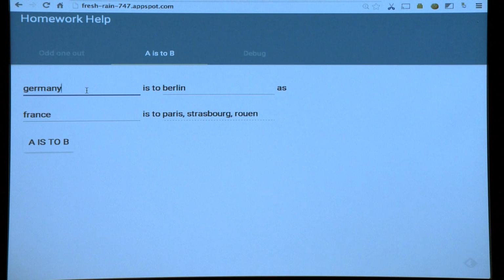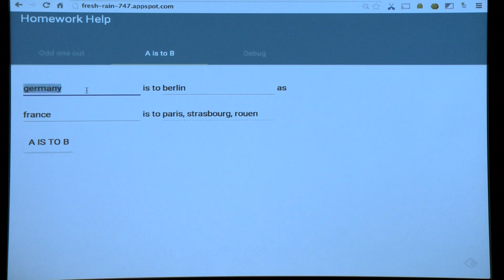I showed you earlier how when we add things together, the differences cancel out, and we just have the similarities. And when we subtract these lists, the similarities cancel. We have the difference between Germany and Berlin, which is being capital. And when we add this back to France, it kind of magically points to Paris. It's pretty cool, and it's actually pretty powerful.